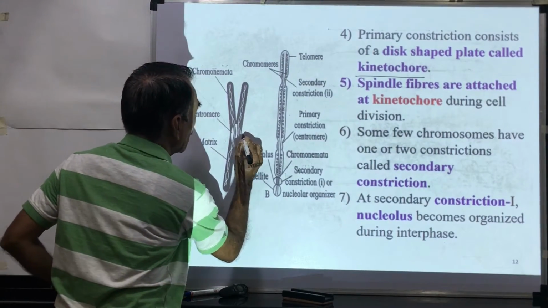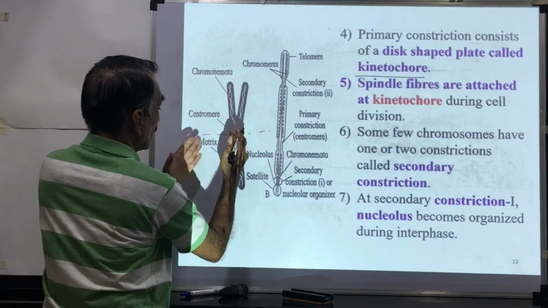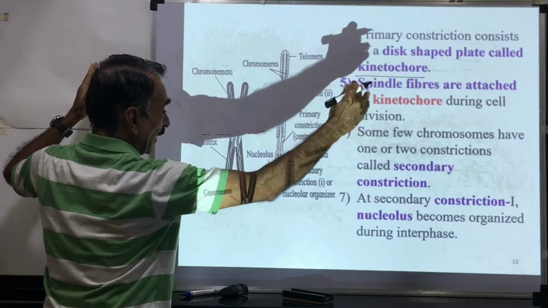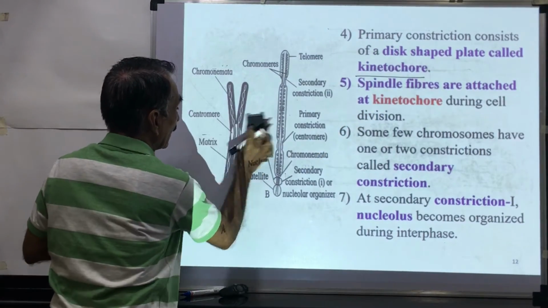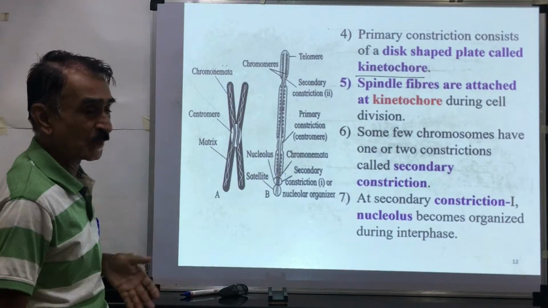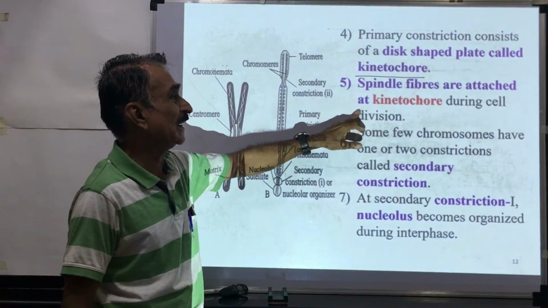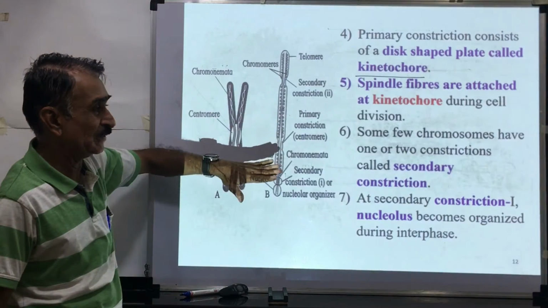Spindle fibers are attached to this kinetochore, so these 2 chromatids move to the opposite poles. So spindle fibers are attached to the kinetochore during cell division.